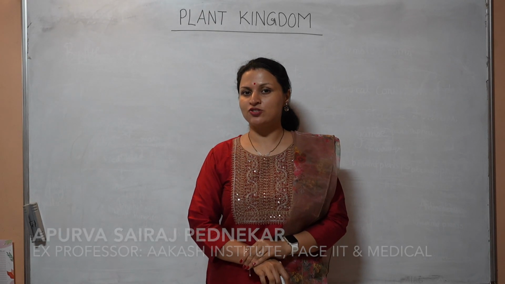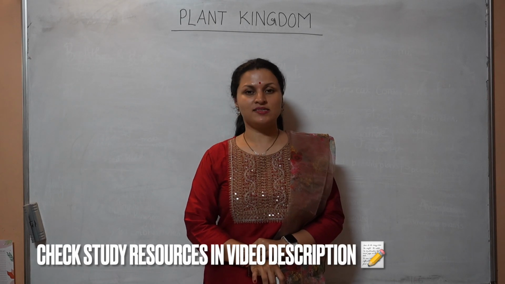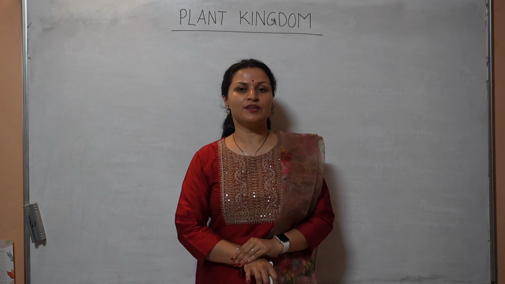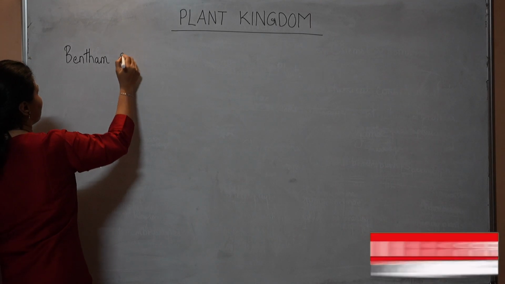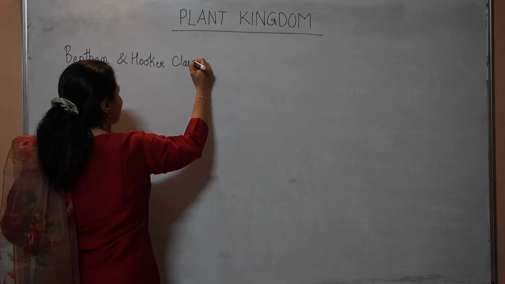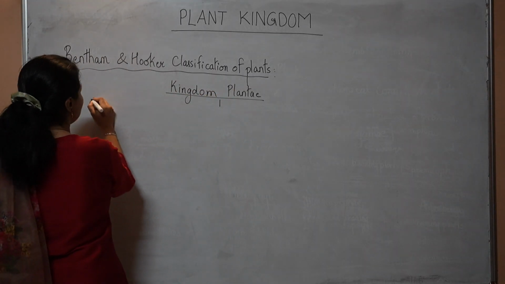Students, so under Kingdom Plantae we had started with systems of classification and we had completed branches of taxonomy. Now we are going to do the classification of plants as given by Bentham and Hooker in their natural system of classification. So we are doing Bentham and Hooker's classification of plants. In this, Kingdom Plantae was divided into two groups.